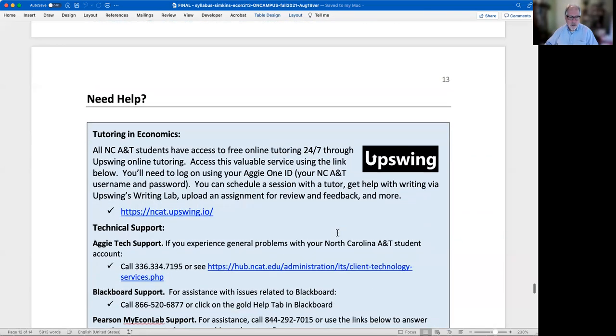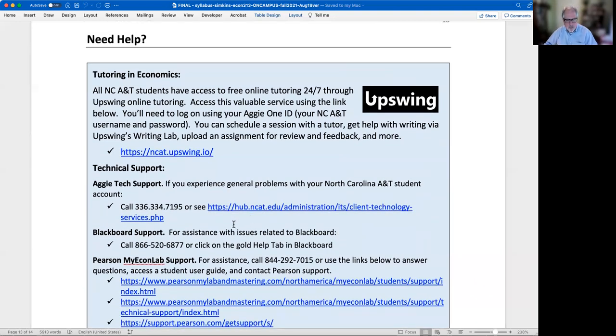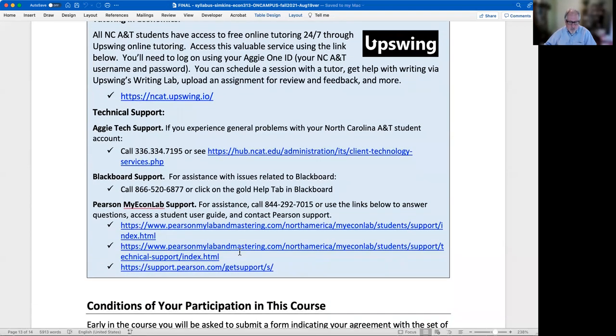Some tutoring: we may have some other tutoring in place by individual students later in the semester. We'll see that as an individual kind of thing, and maybe some of our upper class students who have taken the course, for example, might be willing to do that. Blackboard support, MyEconLab support, or Pearson support: those links and those numbers are here.